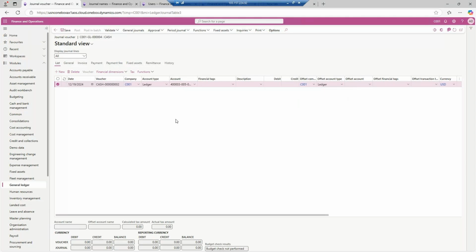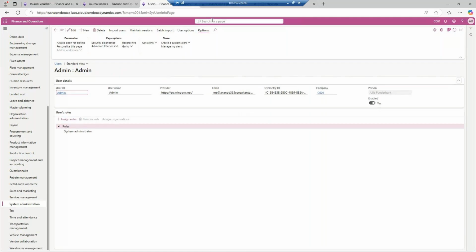So I will request everyone, whenever you go with the client, try to tell them that financial dimensions should be selected at the outside level only. Then there are the financial tags also. This is a new feature that came up in the system. What you can do, you can create your own financial tags. I will tell you where this financial tag is. Over on LinkedIn, if you find out, many people have typed about this thing.